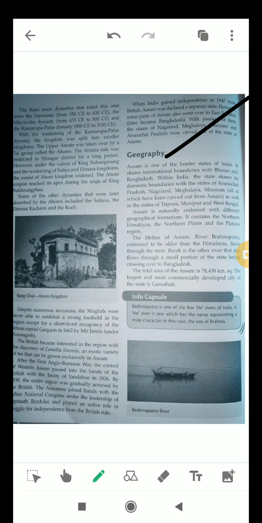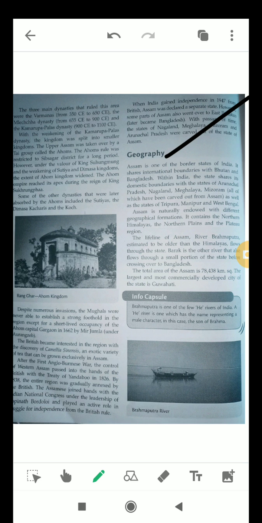Let's know about the geographical boundary of Assam. So students, Assam is one of the border states of India. It shares its international boundaries with Bhutan and Bangladesh. Within India, the state shares its domestic boundaries with Arunachal Pradesh, Nagaland, Meghalaya and Mizoram, all of which have been carved out of Assam.